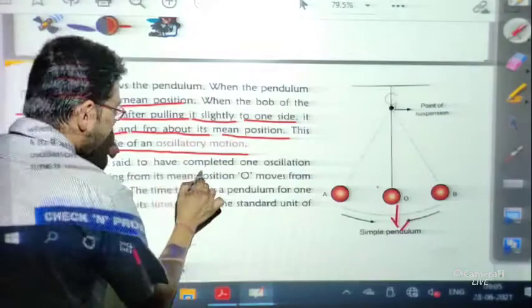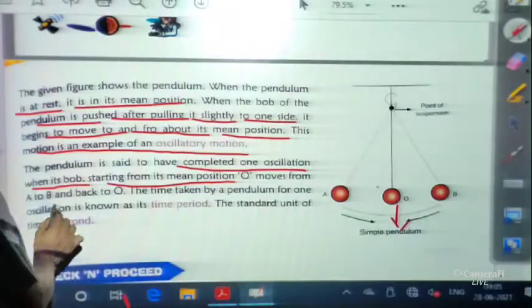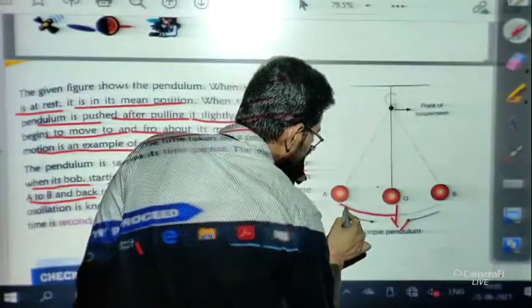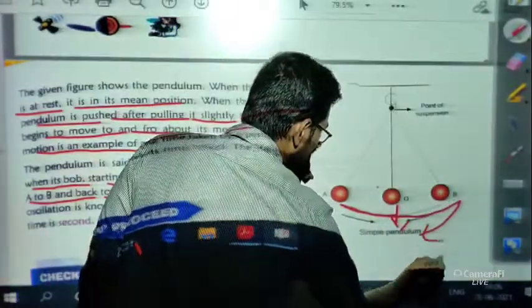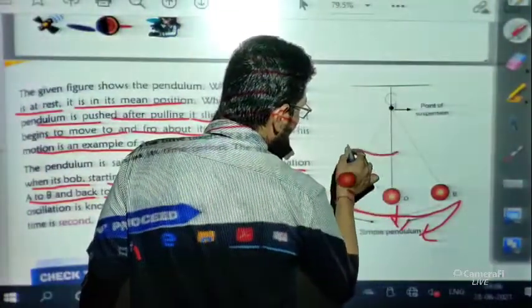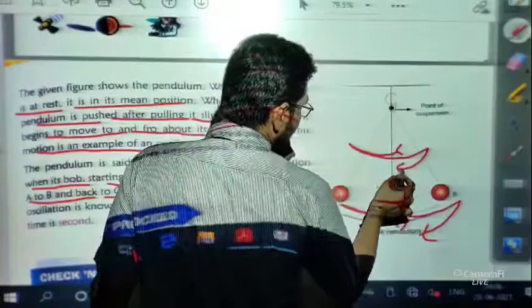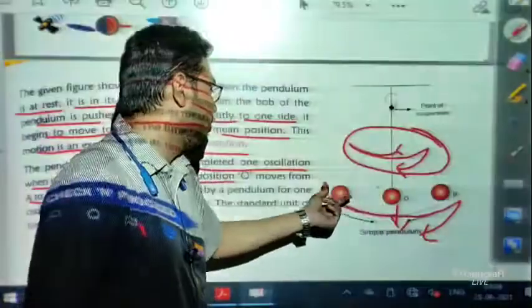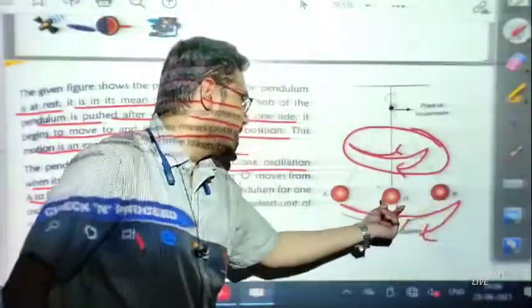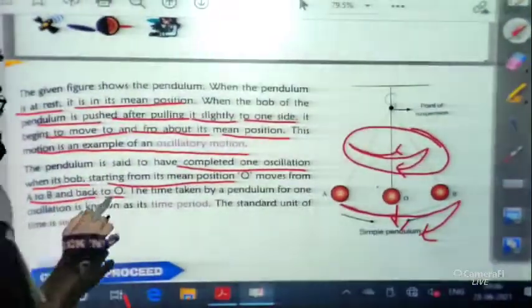The pendulum is said to complete one oscillation when its bob, starting from its mean position O, moves from A to B and back to O. That means starting from O, it goes to A, then goes to B, and then comes back to O. This complete motion we call one complete oscillation or one full oscillation.